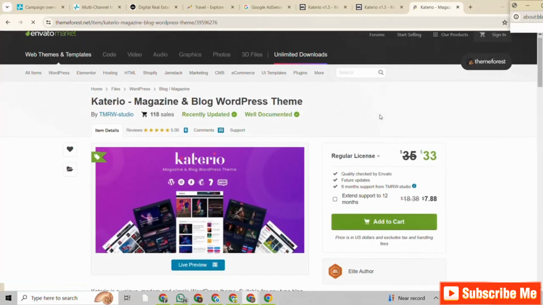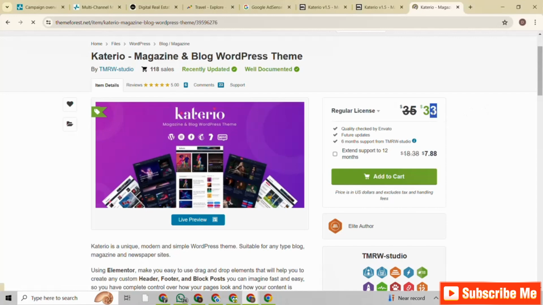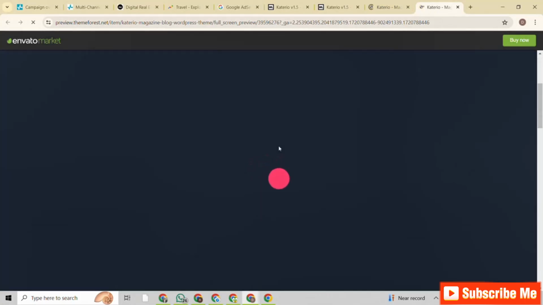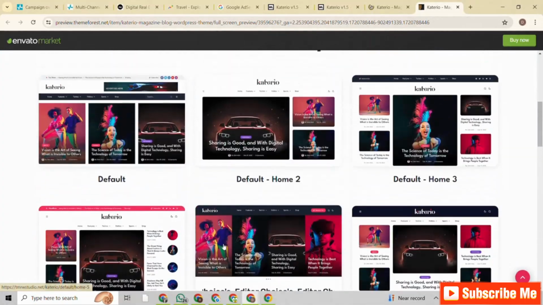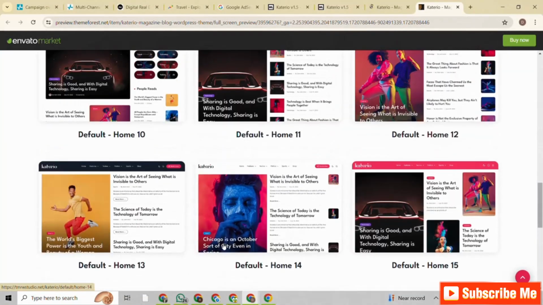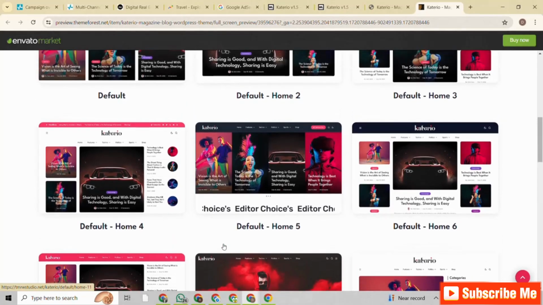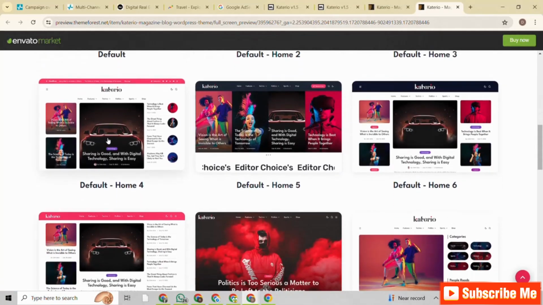So ideally Caterio is $33 right here. You can tap on live preview right here. Live preview takes you to what the Caterio blog itself looks like. So this is loading up. This is all the demo that you have for Caterio. From here, if you select this blog, you can go ahead and recustomize to your taste.